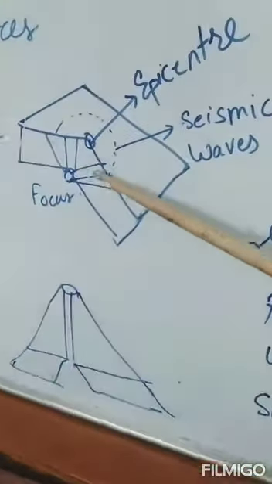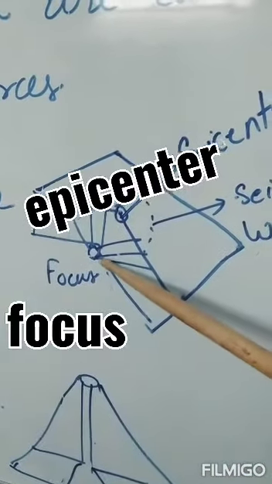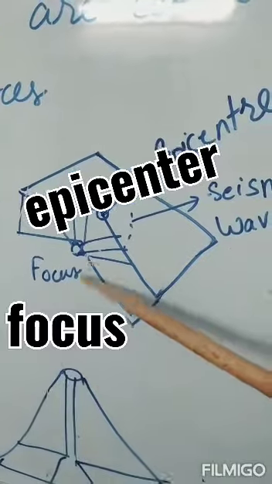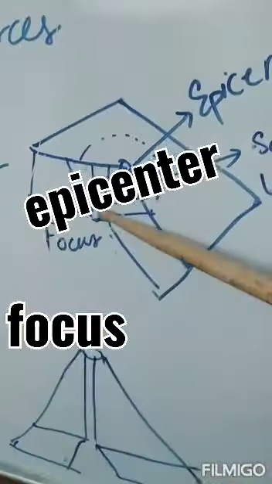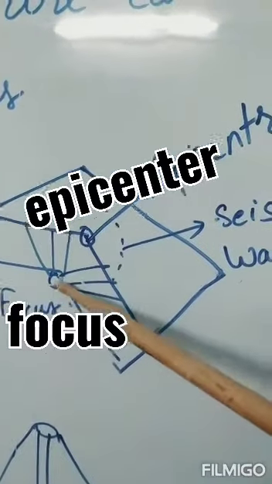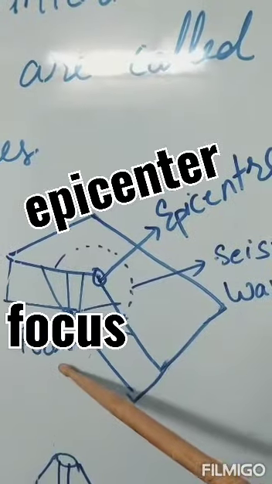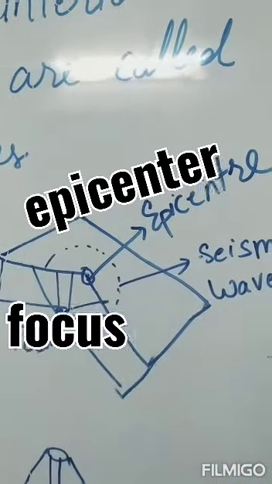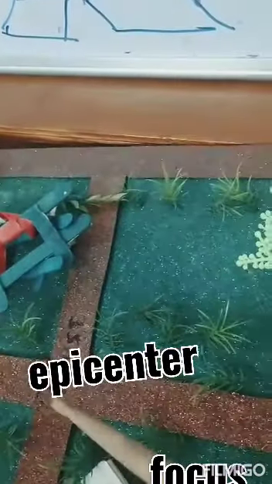And one thing we want to know is from where this shaking begins. From under the earth, the point from where the magma starts moving under the earth, that is called focus. And the point on the crust of the earth at which it moves, it's called epicenter.